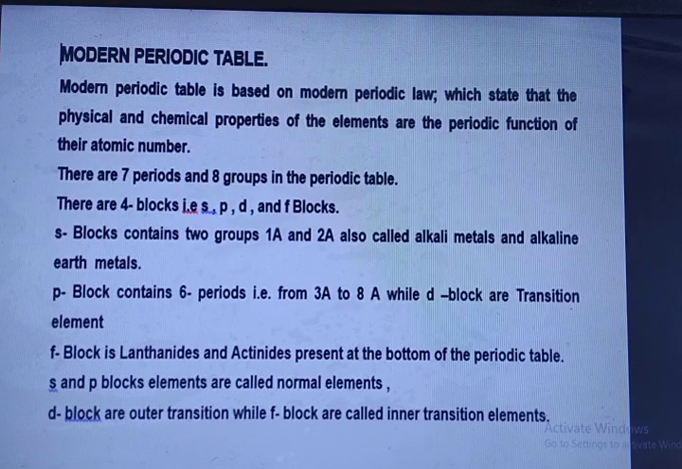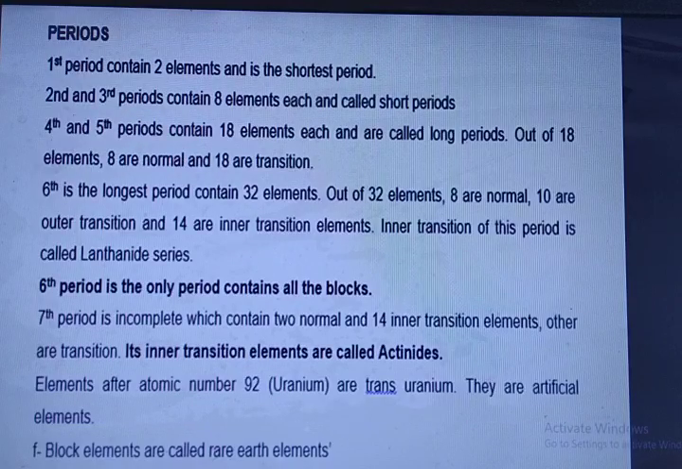The s block contains 2 groups, 1A and 2A, also called alkali metals and alkaline earth metals. The p block contains 6 groups, that is 3A to 8A, while d block elements are transition elements from 3B to 2B. The f block is lanthanides and actinides, present at the bottom of the periodic table. s and p block elements are called normal elements. d block are outer transition, while f block are inner transition elements.